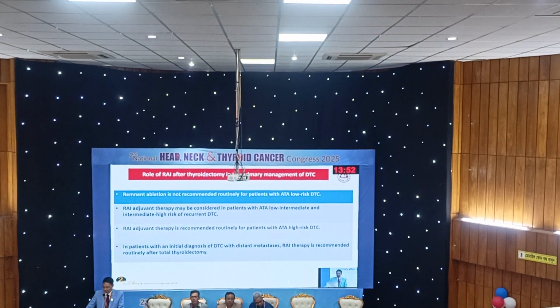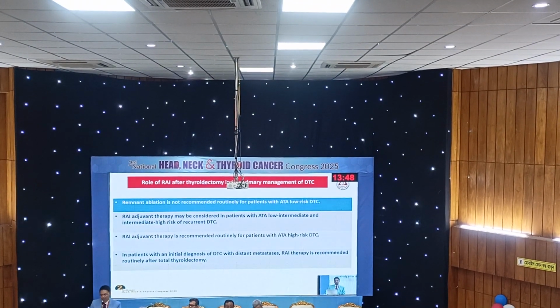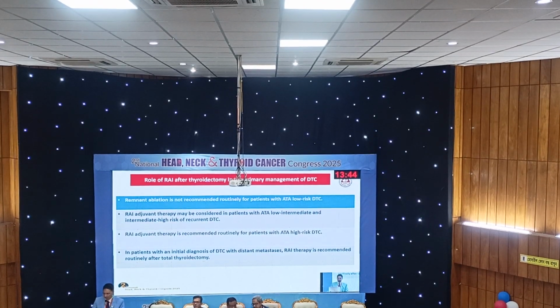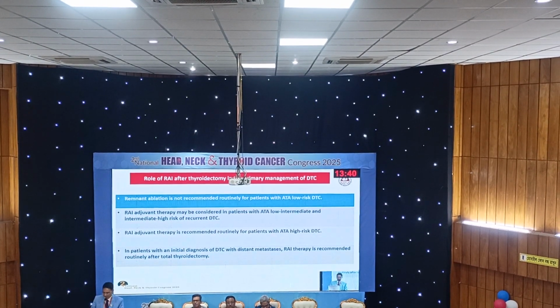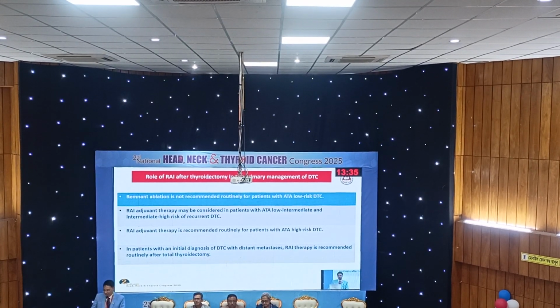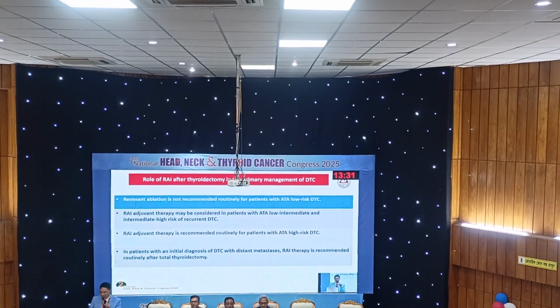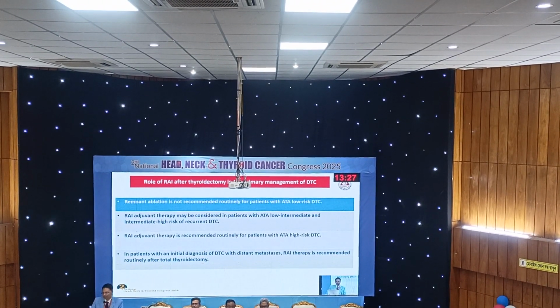Regarding the role of adjuvant iodine, remnant ablation is not recommended routinely for patients with American Thyroid Association low risk cancer. RAI adjuvant therapy may be considered in patients with ATA low to intermediate or intermediate to high risk of differentiated thyroid cancer. Radioactive iodine is recommended routinely for patients with ATA high risk differentiated thyroid cancer. In patients where the diagnosis is differentiated thyroid cancer with distant metastasis, radioactive iodine is recommended routinely after surgical therapy.